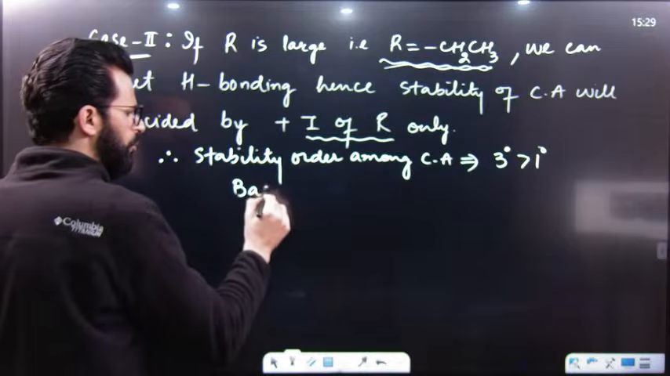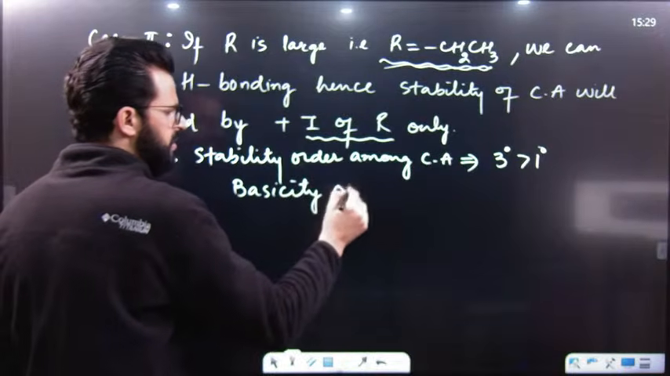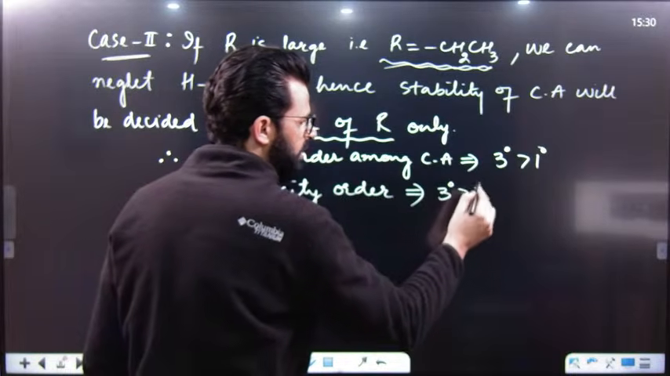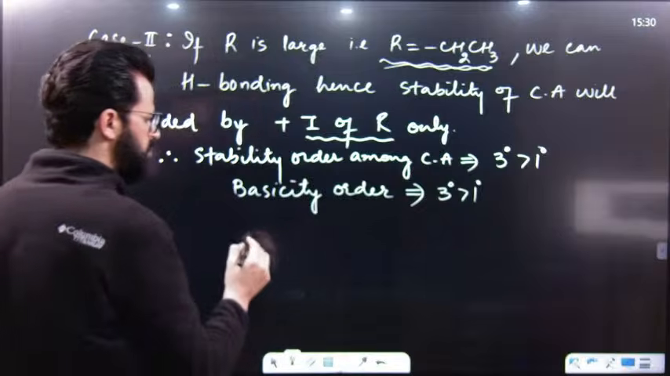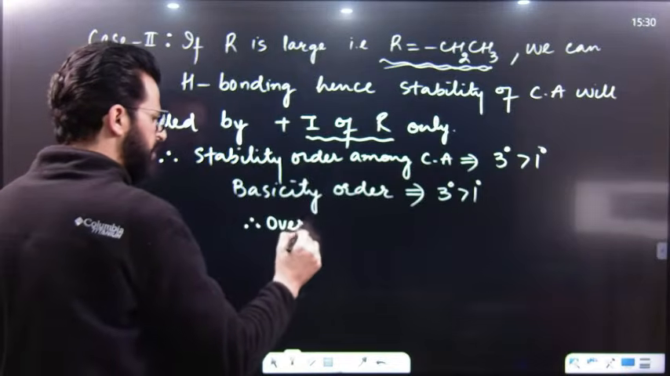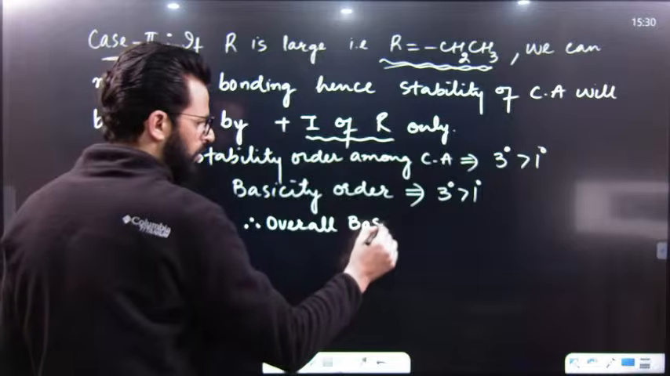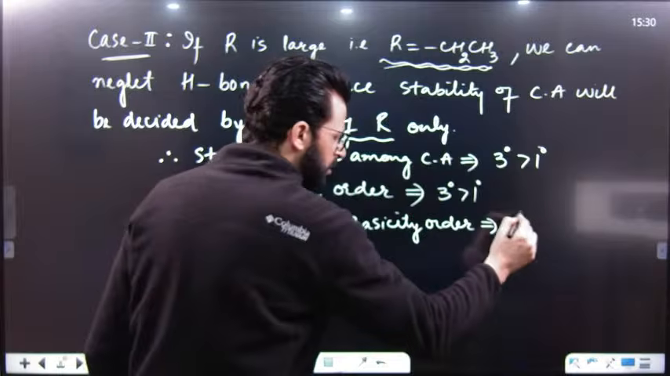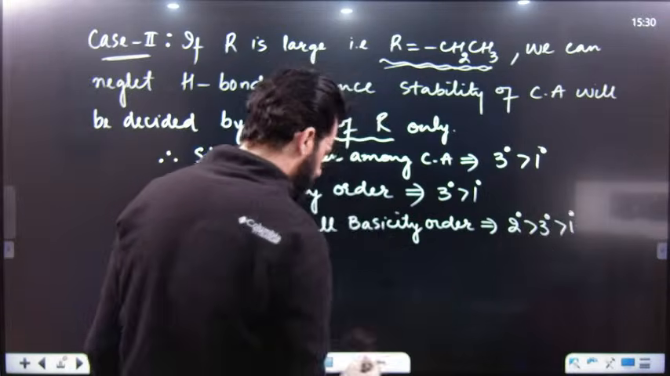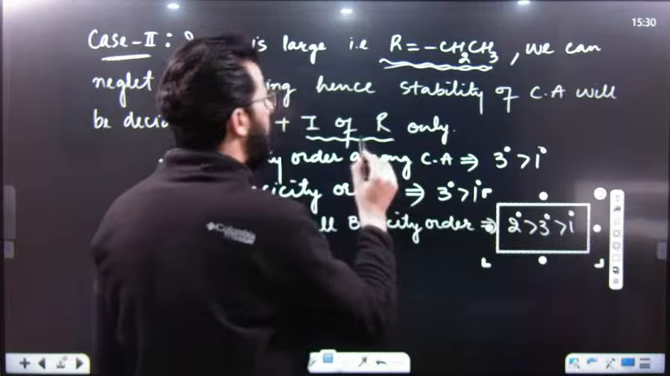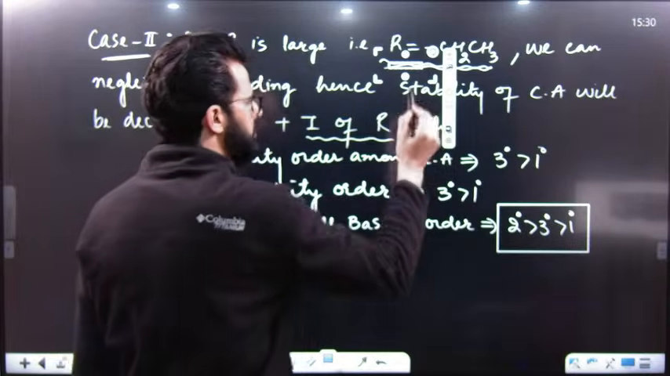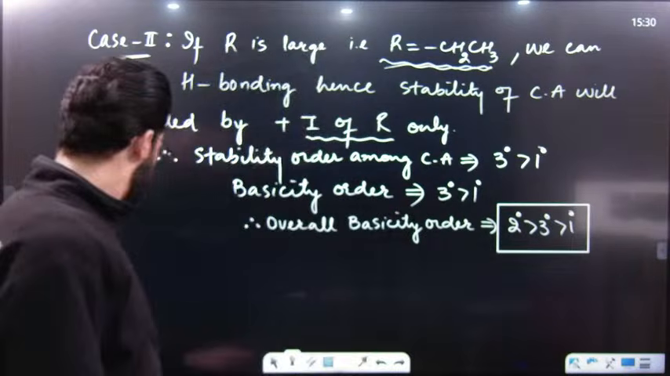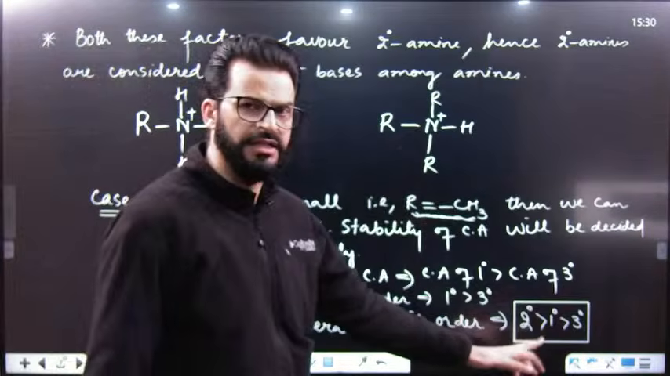So our basicity order will be, dear students, 3 degree amine greater than 1 degree amine. This was the conjugate acid order, and this is the basicity order. Overall basicity order among aliphatic amines will be 2 degree, 3 degree and 1 degree, but only if R is large, like ethyl. This is the order if R is ethyl, and this is the order if R is methyl.